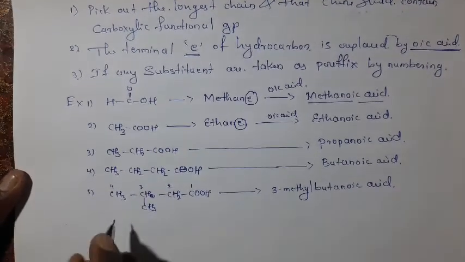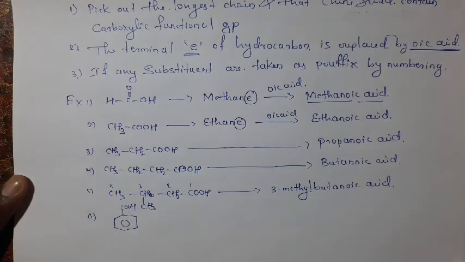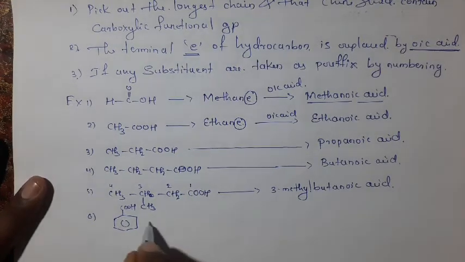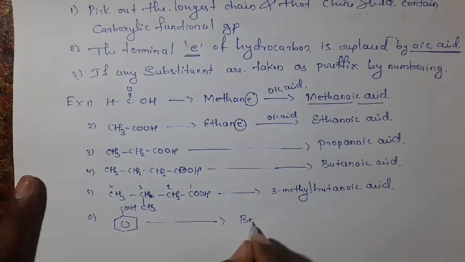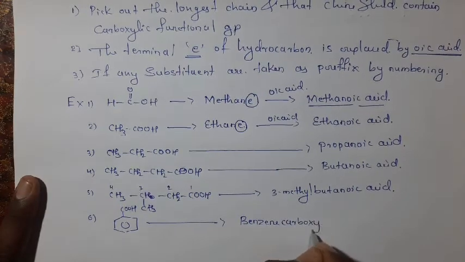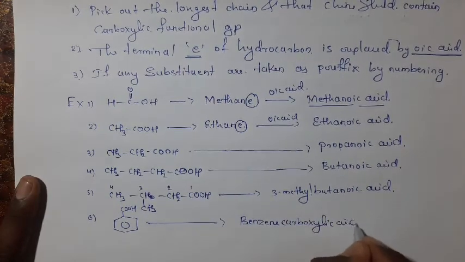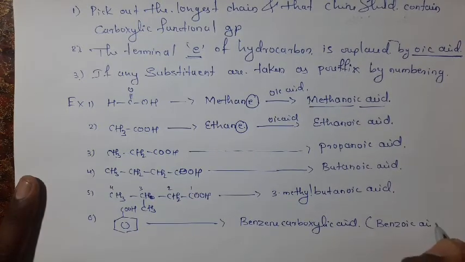Next, if aromatic carboxylic acids are there, this is our benzene, and the benzene contains a carboxylic functional group, then it becomes benzene carboxylic acid. Benzene carboxylic acid is also called benzoic acid.